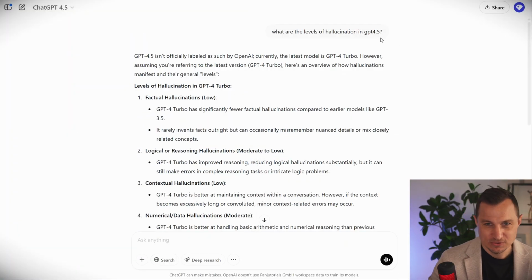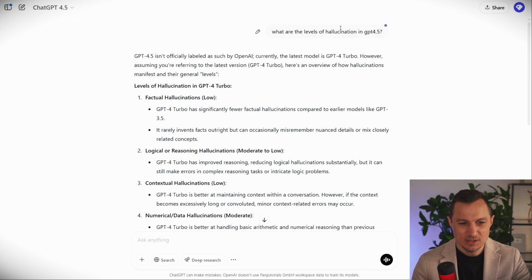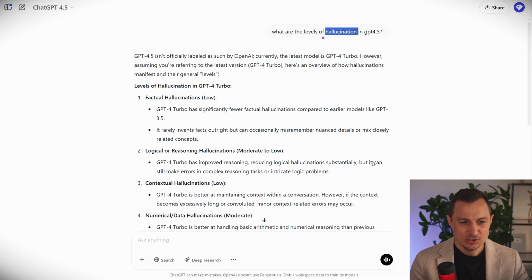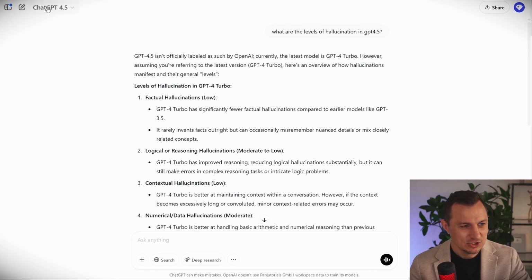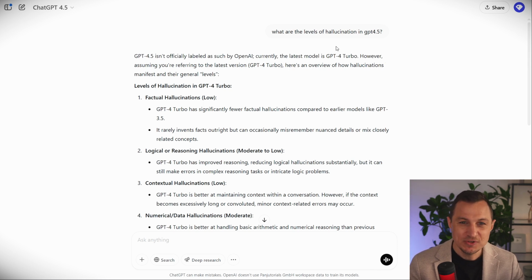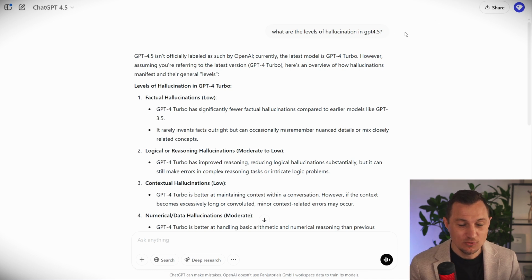The first thing that I want to display is hallucinations. So what are hallucinations? Well, it's basically when your large language model is coming up with some facts that aren't true. So for example, I asked ChatGPT 4.5 what the levels of hallucination in GPT 4.5 are, and it says GPT 4.5 isn't officially labeled as such by OpenAI. Currently the latest model is GPT-4 Turbo. Okay, so this is a factual lie. Why is it a lie? Well, it doesn't know that GPT 4.5 came out.